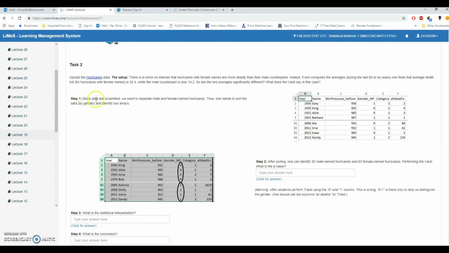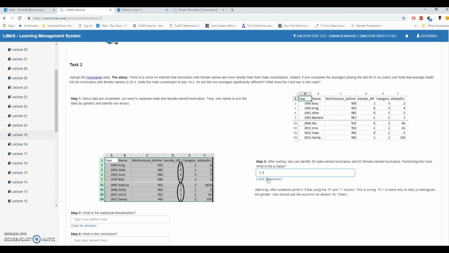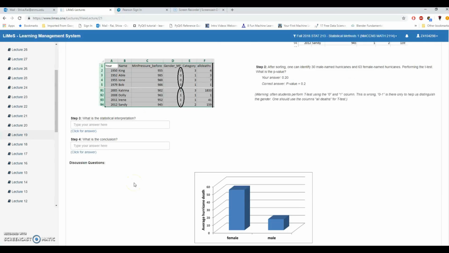Since data are scrambled, we need to separate male and female named hurricanes. We have done that. Thus one needs to sort by gender. After sorting, one can identify 30 male names and 63 female names. Performing the t-test, what is the p-value? So our p-value is 0.20. What is the statistical interpretation? Statistical interpretation is that p-value is way greater than 5%.